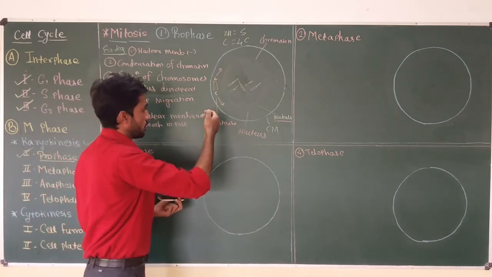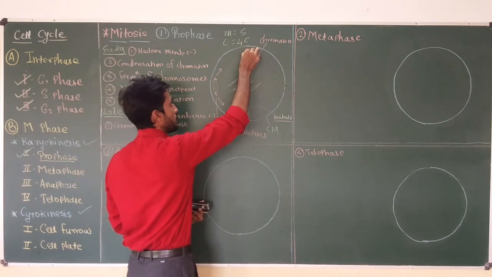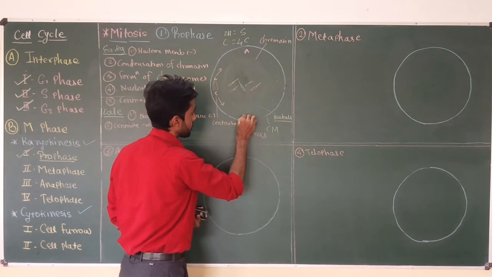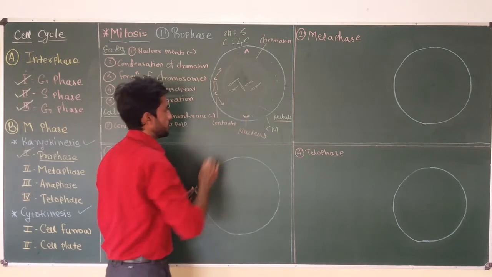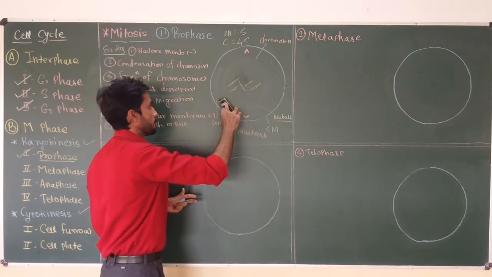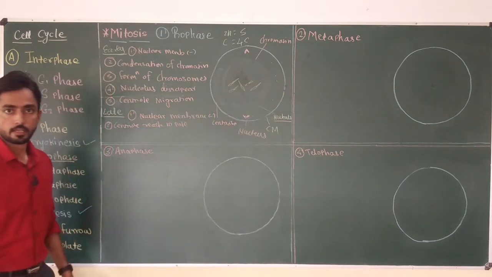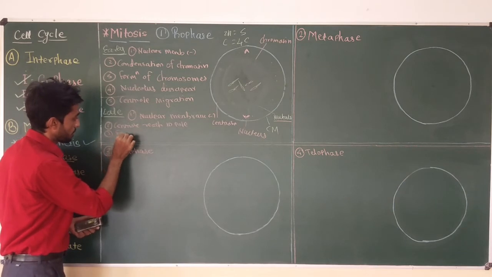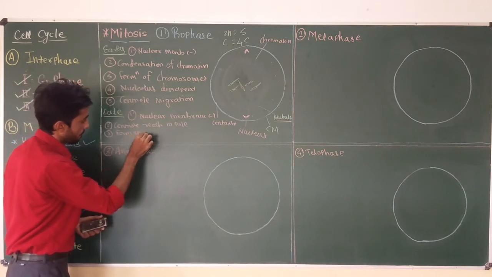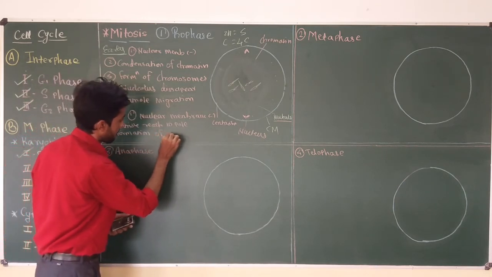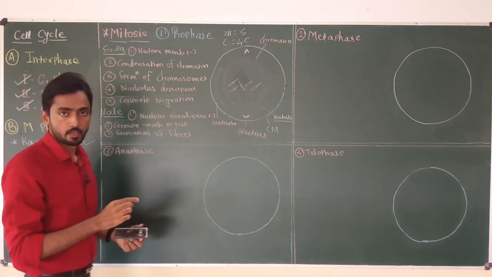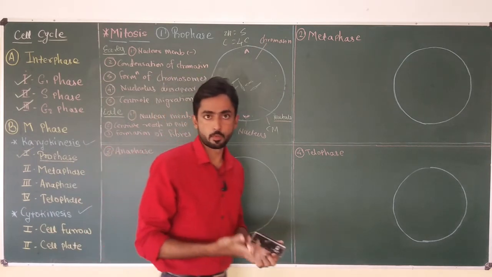Out of the two centrioles, one centriole reaches this pole and the other centriole reaches the opposite pole. The next thing that happens is the formation of fibers. Fibers or threads start forming.